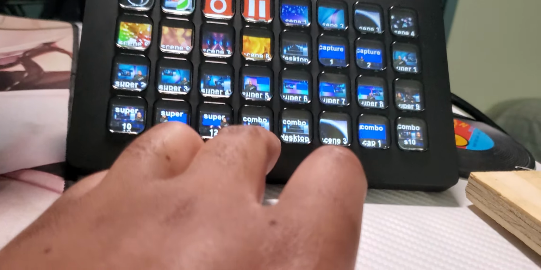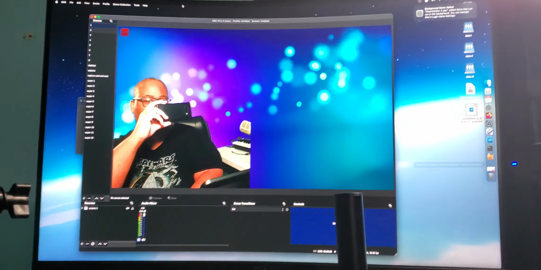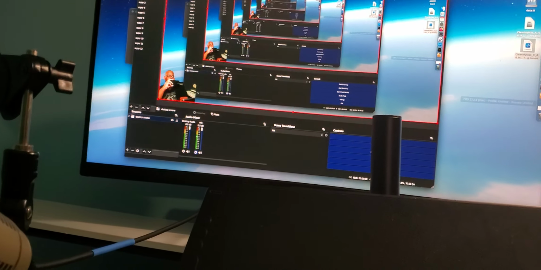When we press combo desktop, it goes to desktop. And look, you see it says switches scene 3. So when we press it, it goes here, and before I start recording, I can switch to here, press this, and then press this again, just so it'll go like that.